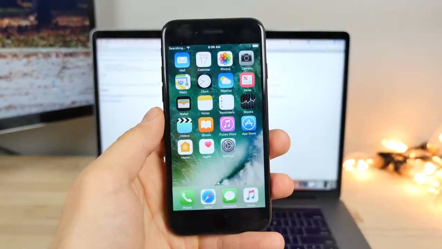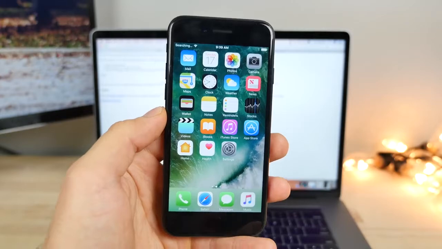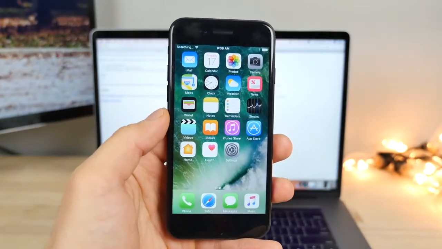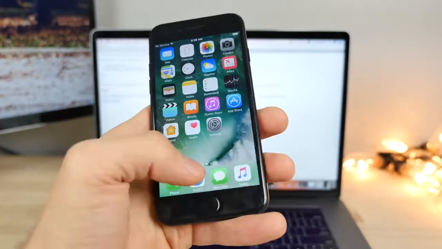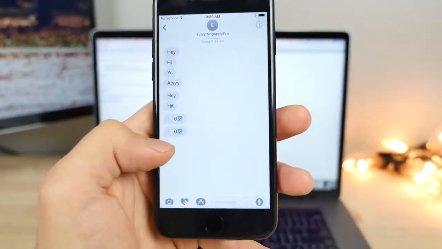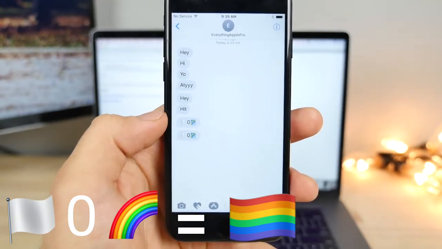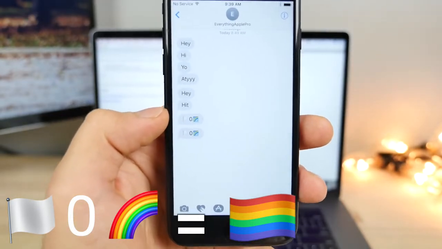Now, essentially, how this works, how it was described to me, I actually got in a tip in my email by Preston. So basically, looking at this text right here, iOS is trying to make a rainbow flag using this text. It's trying to combine all of these emojis into one, but it cannot, and it fails.